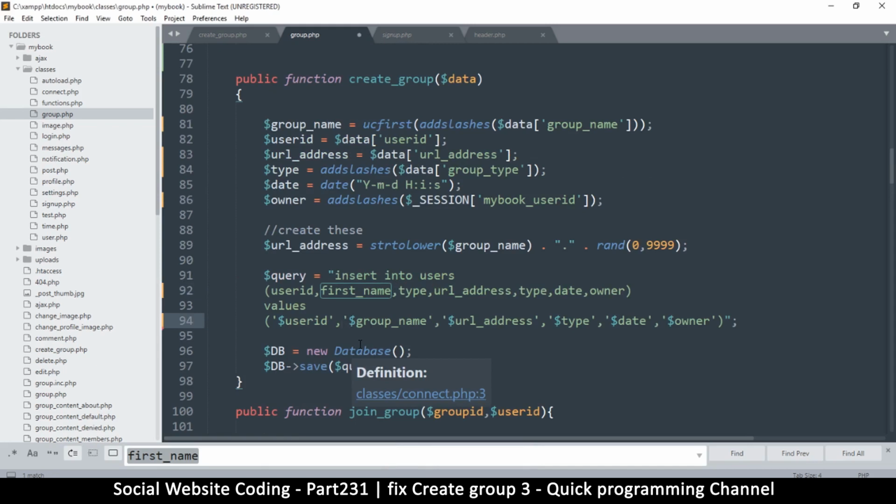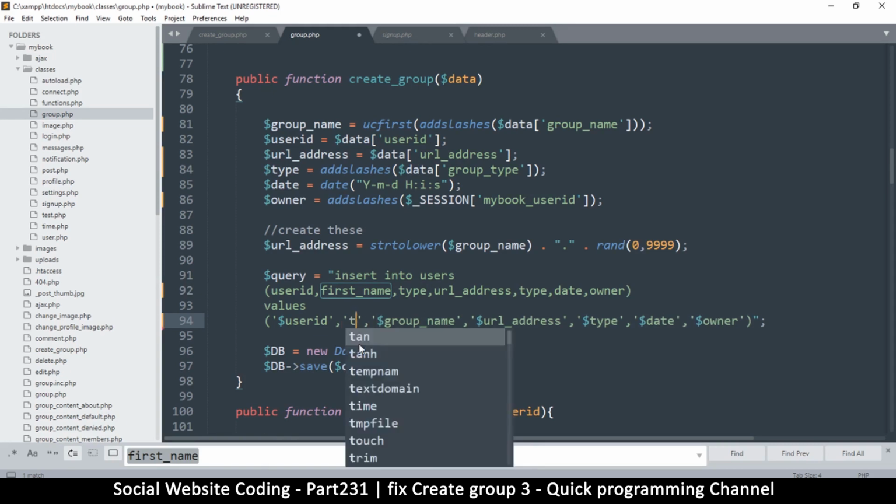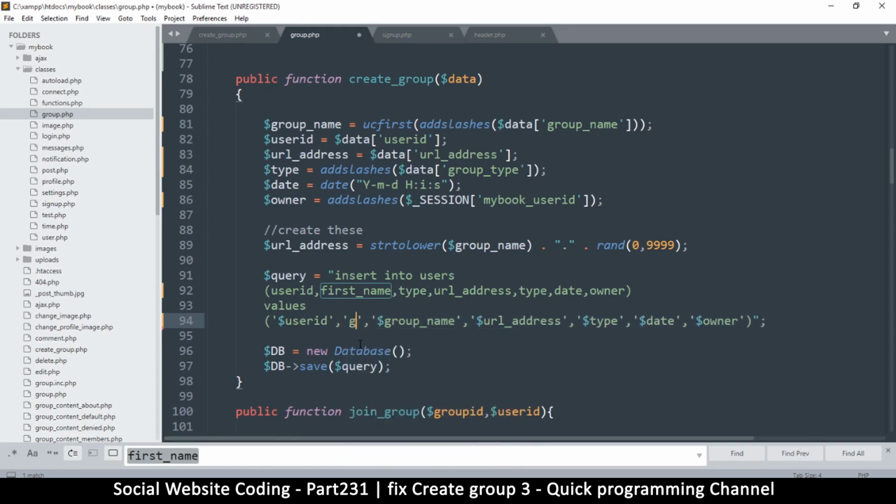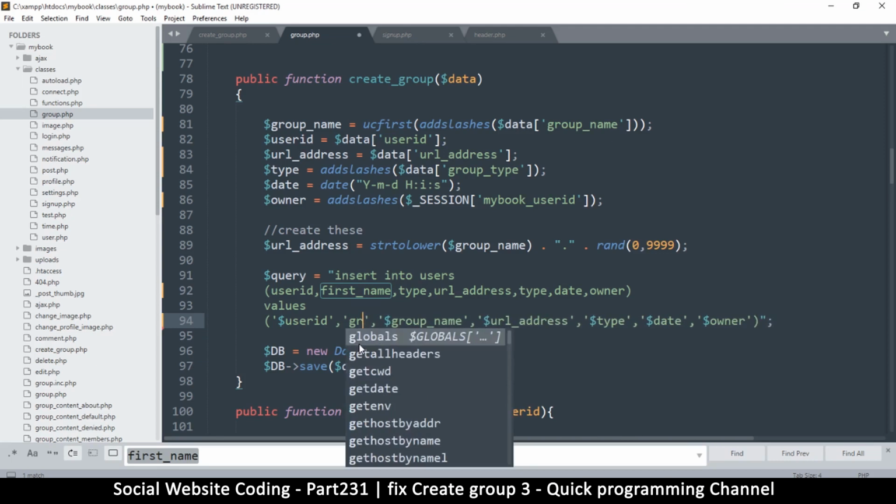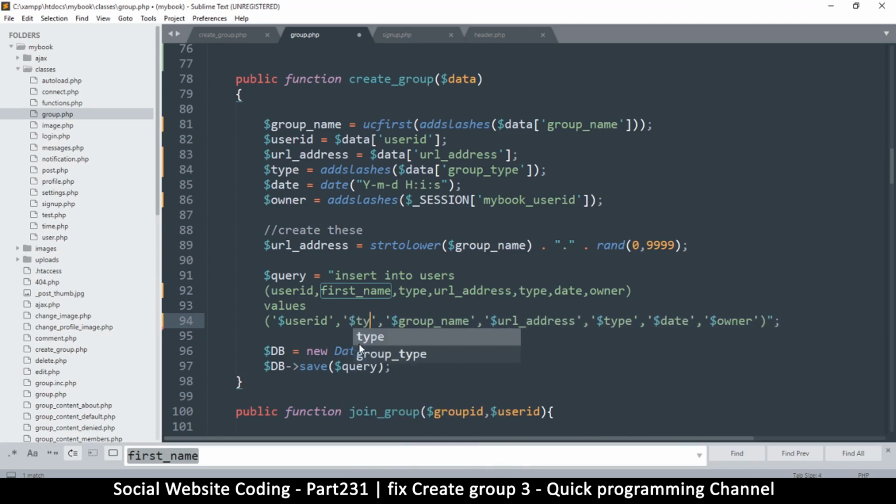Now here I don't really need to put a variable. I can just put the value directly in quotes like that, and just put group like this, because that's the type. But in order for things to look neat, we have to put type right there. Ooh, my mouse just did a bungee jump.